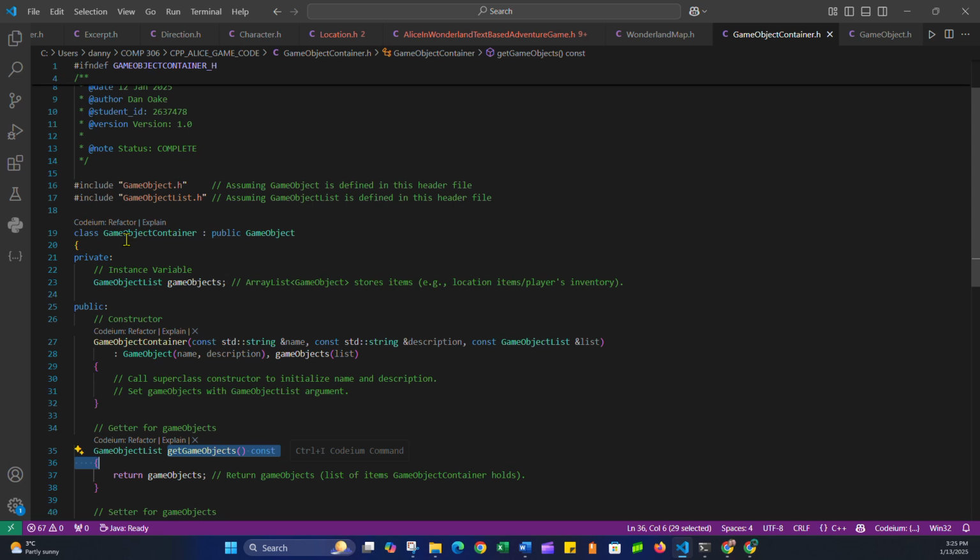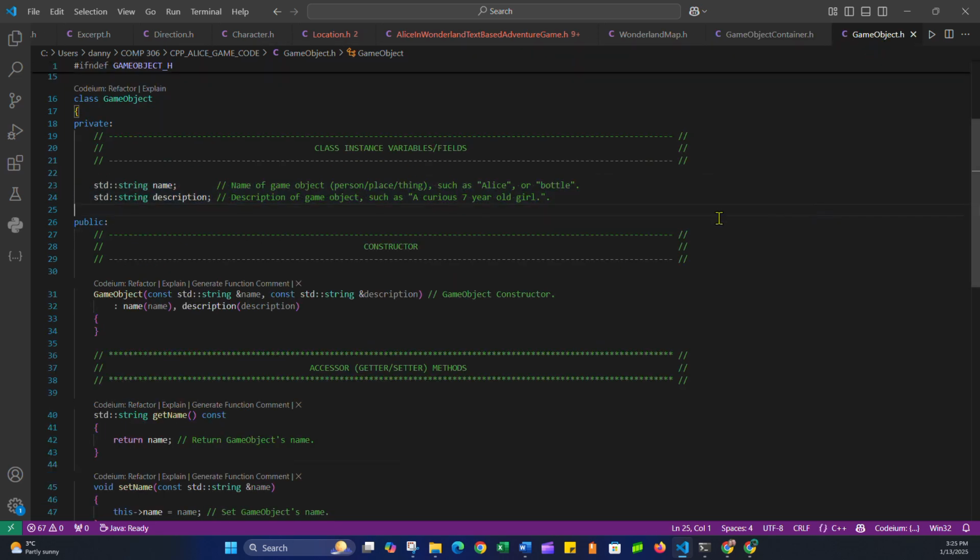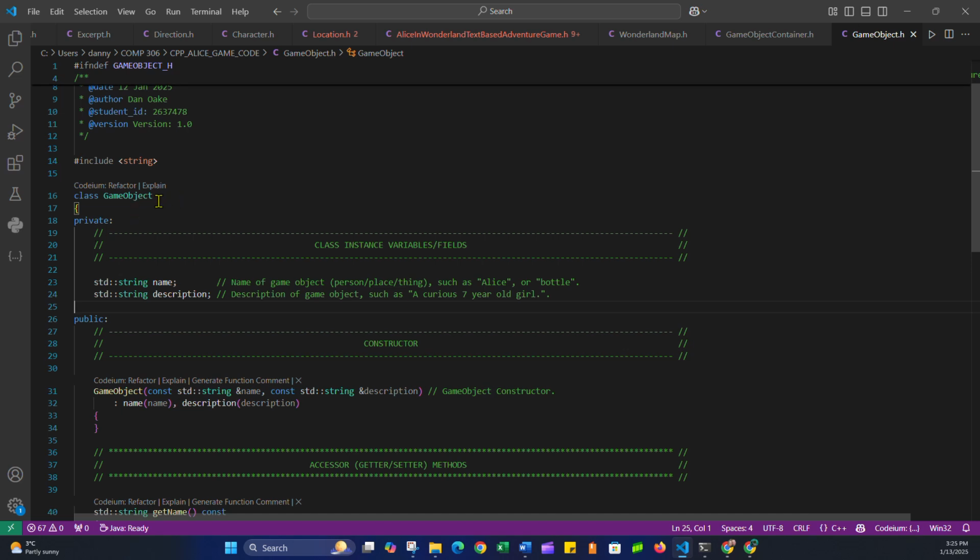There's not, but game object container is a child class of game object. So if I go to game object, it's just the base class, there's no derived class. And there is a name variable of type string. I'm sorry, I forgot this. It's just I've made this code a while ago. Made lots of iterations. I'm doing a few courses at once, so my brain's kind of all over the map.